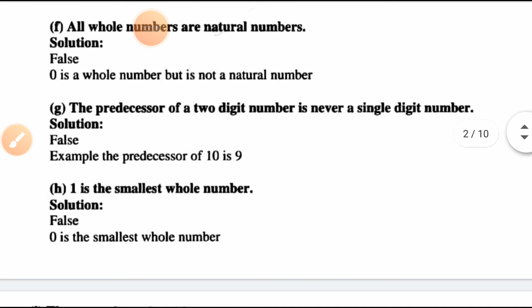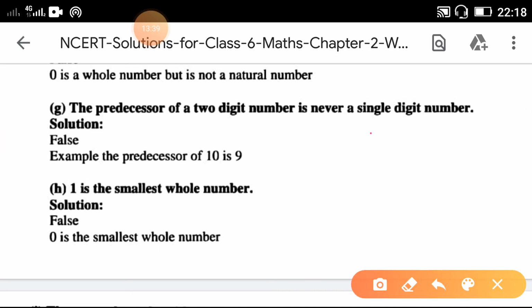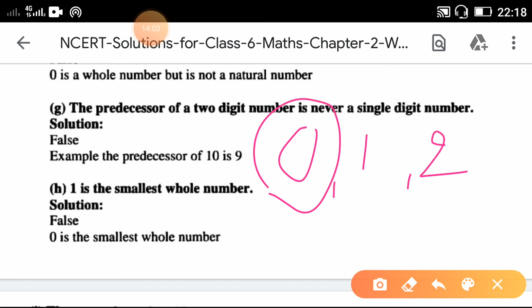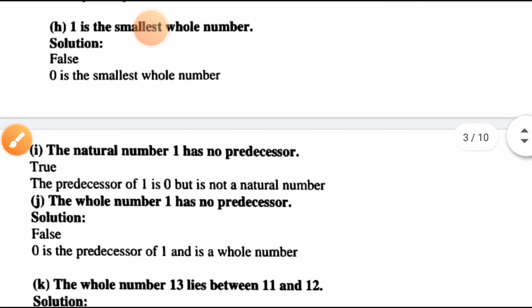Next, the predecessor of a 2-digit number is never a single digit number. False. Example 10. Okay, subtract 1, you will get 9. So what is the predecessor of 10? It is 9, and it is a single digit number, so this is false. 1 is the smallest whole number. Again false. Whole numbers start from 0. Okay, so here you can see 0 is the smallest whole number, not 1.